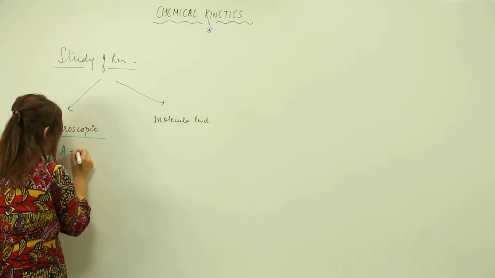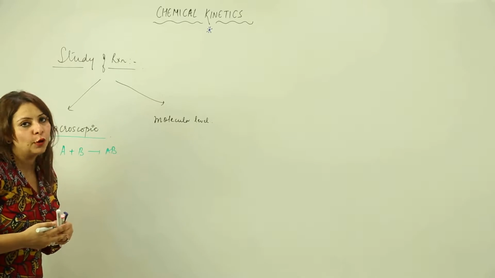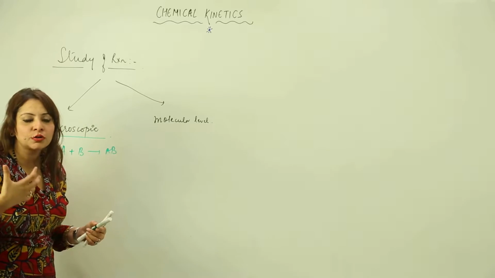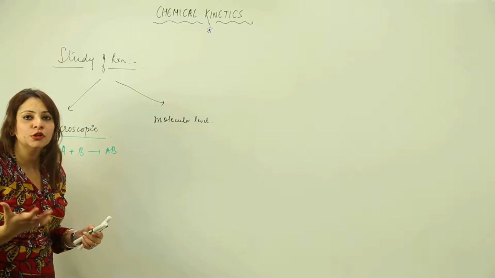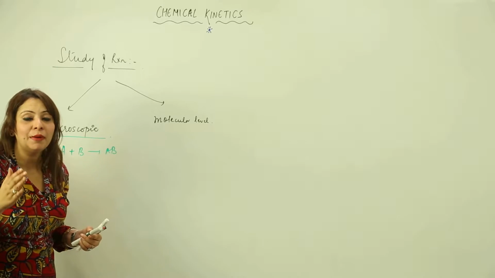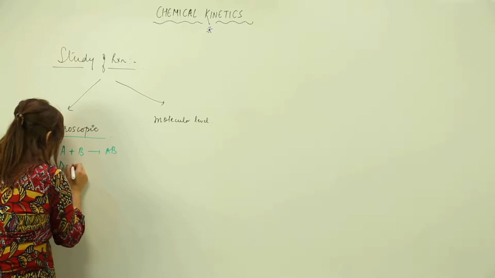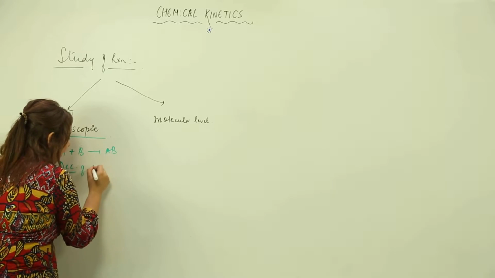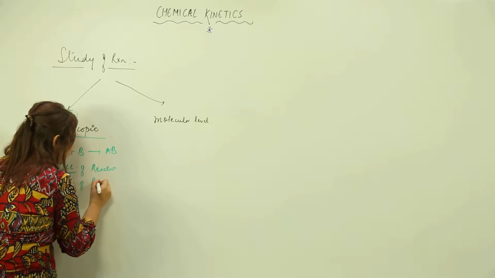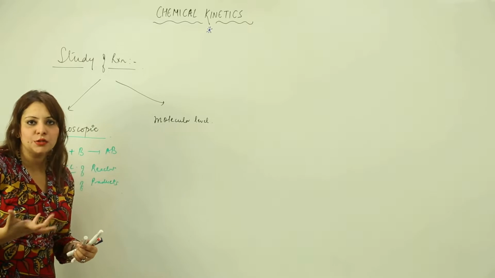So see what kind of change you get to observe when it is occurring at the macroscopic level. Suppose I have a reaction in which A and B combine to form AB. With the span of time, whether it is fast or slow, what kind of change will I get to see at the macroscopic level? I'll get to see a decrease in the concentration of reactants and an increase in the concentration of product. This is the change I can see, right?